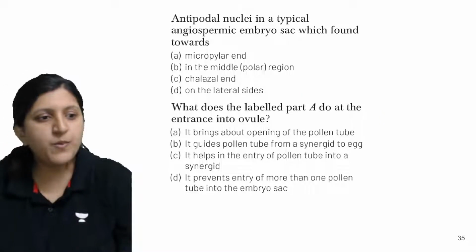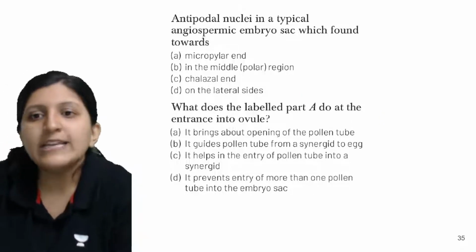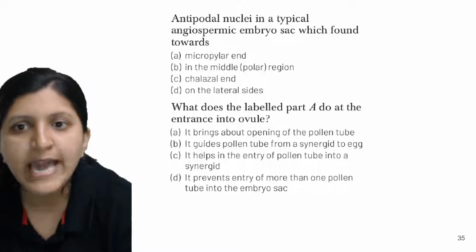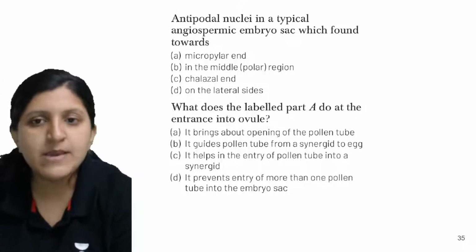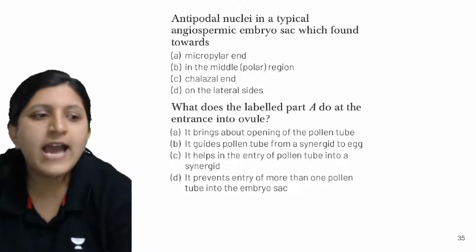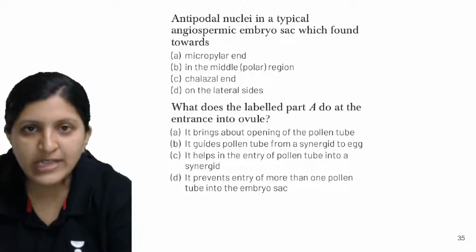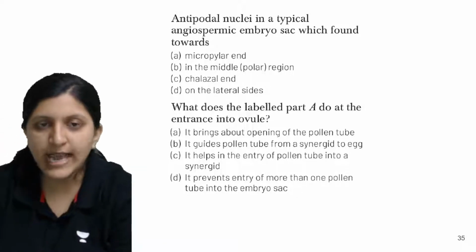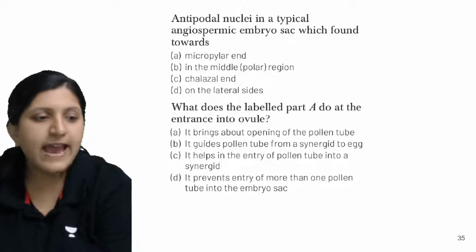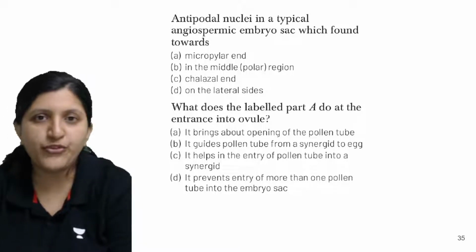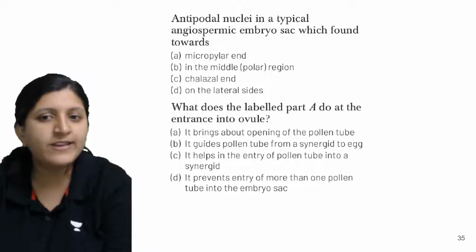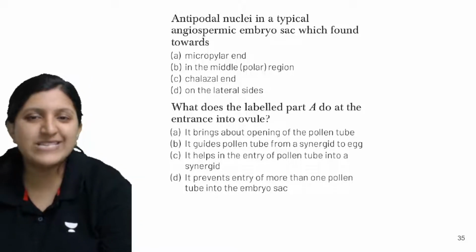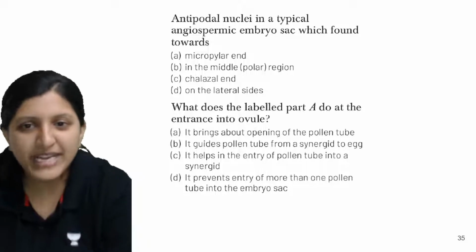Okay, so moving on to next one, the antipodal nuclei in a typical angiospermic embryo sac, which is found towards the micropylar end, in the middle region, that is polar region, the chalazal end, or on the lateral sides. Antipodal cell, which side do you find? Whether it is towards the micropylar end, or towards the side like towards the integument, or towards the chalazal end. So which is the right answer for this one?